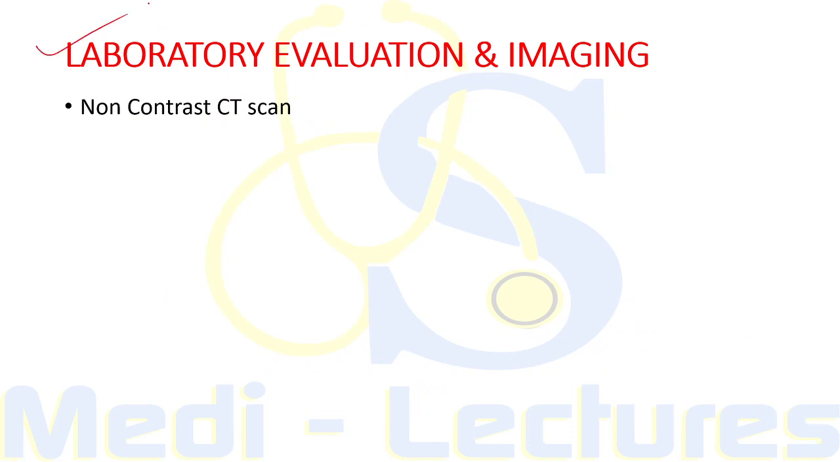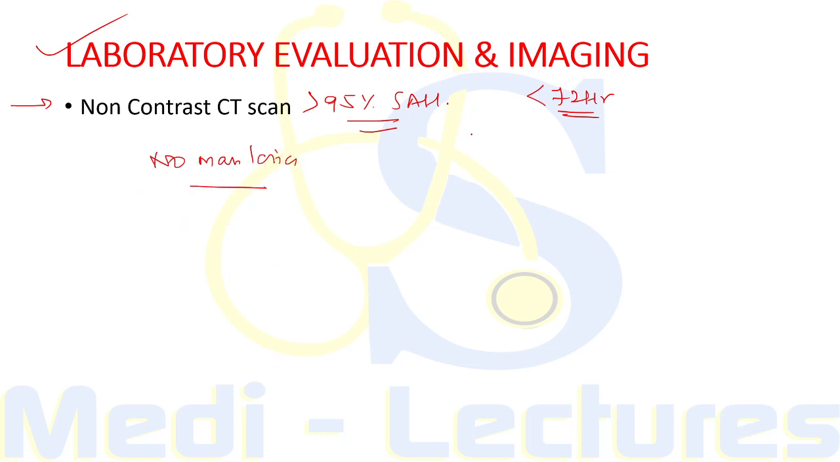Now coming on to the lab evaluation and imaging. So the first and most important investigation is non-contrast CT scan. Now more than 95% of SAH have enough bleeding to be detected by plain high quality non-contrast CT, which should be obtained within 72 hours. If the scan fails to establish the diagnosis of subarachnoid hemorrhage and there is no mass lesion present, then we can go for lumbar puncture.